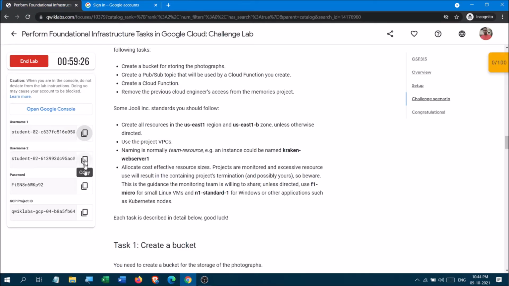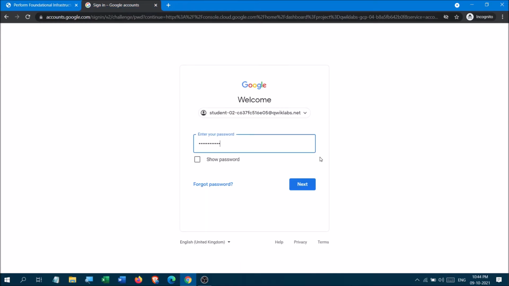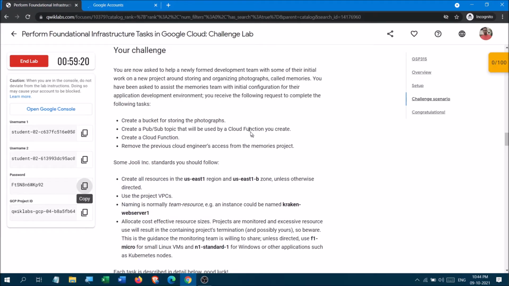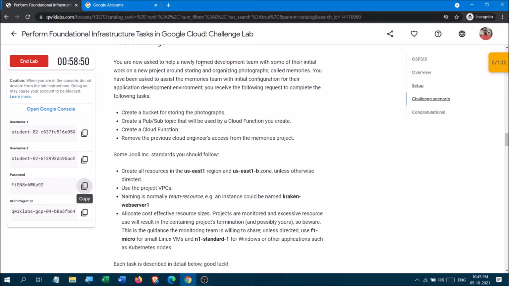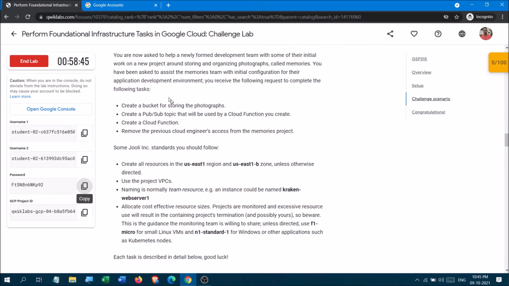And the task given to you is that you have to create... They have some development, and they are working on new projects about storing and organizing reports called memories. So you know that you can see it through the photo apps, okay. And you have been asked to assist the company, the memory team, for that.